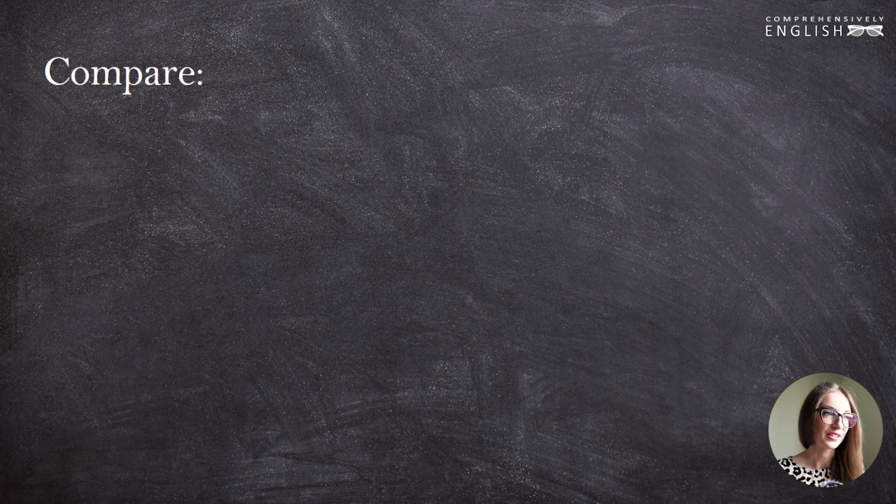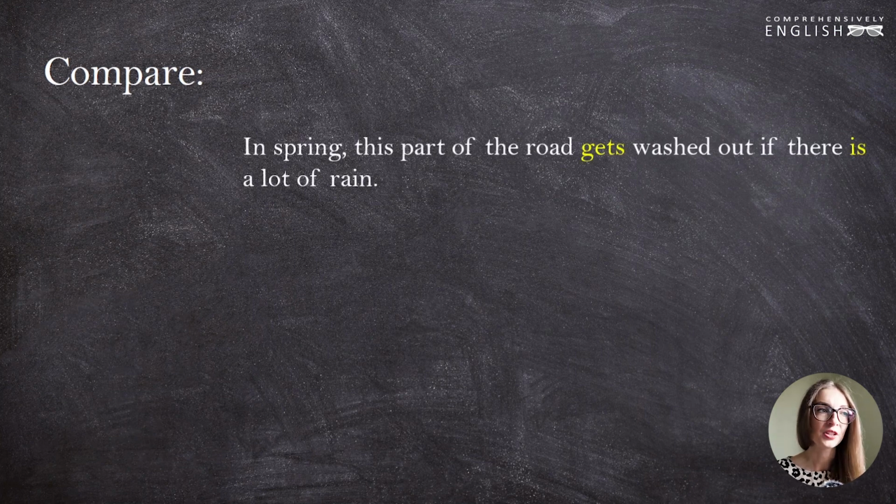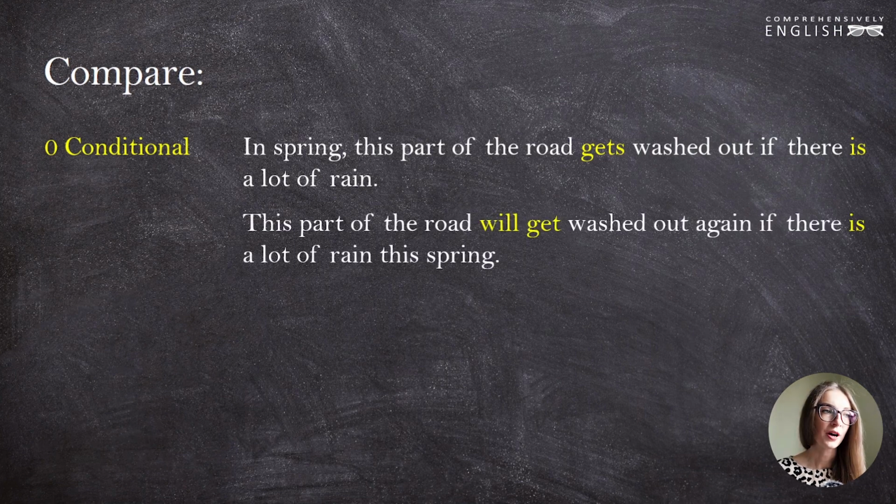Let's compare these sentences. In spring, this part of the road gets washed out if there is a lot of rain. Zero conditional. Why? Because it's a regularity. It's certainty. This is something that happens every time there is a lot of rain. By the way, in zero conditionals, you can often replace if with when.